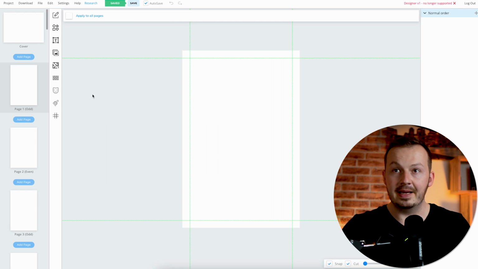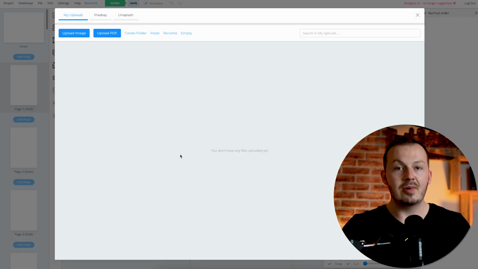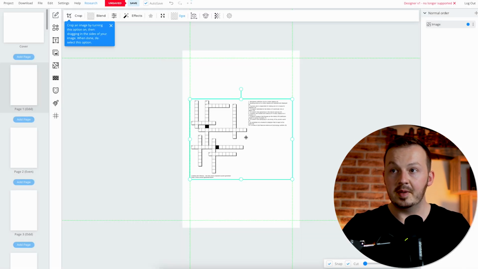Go to the first blank page and select this image right here, and you need to upload the PNG with a crossword on it. So just go ahead and select upload image, paste it right there, then just double click on it and it will be pasted to this site.